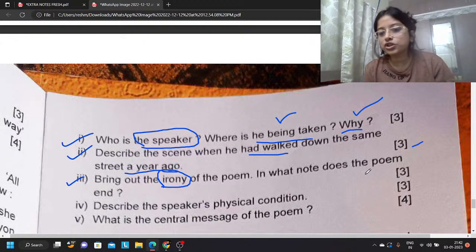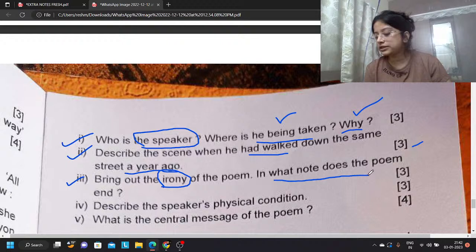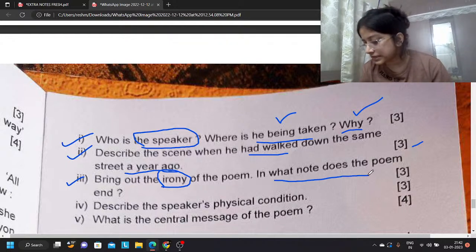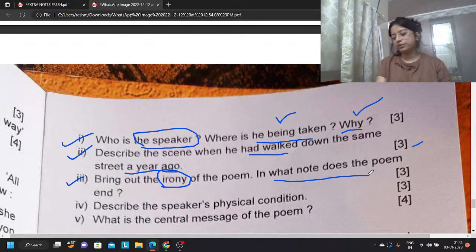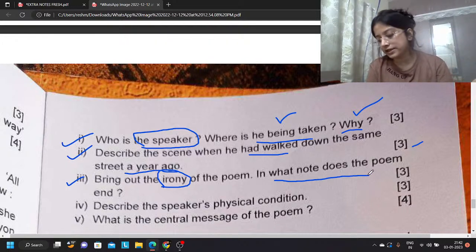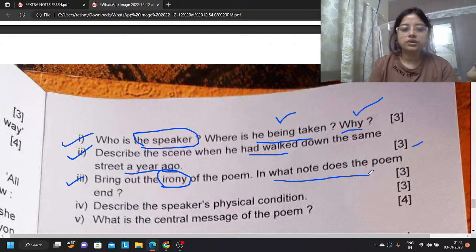In what note does the poem end? This one is also an important question. You have to write the poem ends. What does the sun symbolize? The most important thing is symbolized by the sun. So the people were ready to give the most important thing to them. So, in what note does the poem end? We will say that the poem ends with an optimistic note, with a note of optimism.